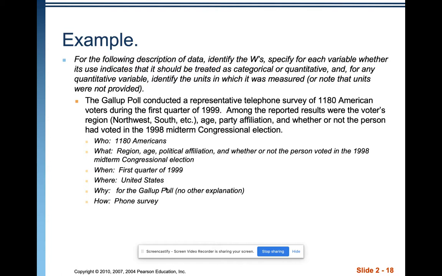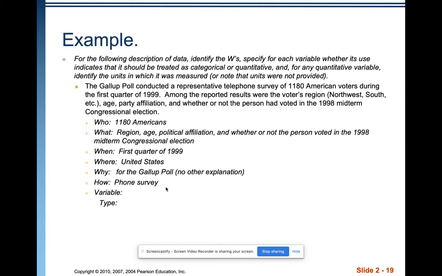Where, since it's American voters and we're talking about regions in America, it is logical to say the United States. Gallup poll is a United States company. Why? For the Gallup poll, no other explanation is given. They just, in general, want to know about American voters. And how? It tells us it was a telephone survey.